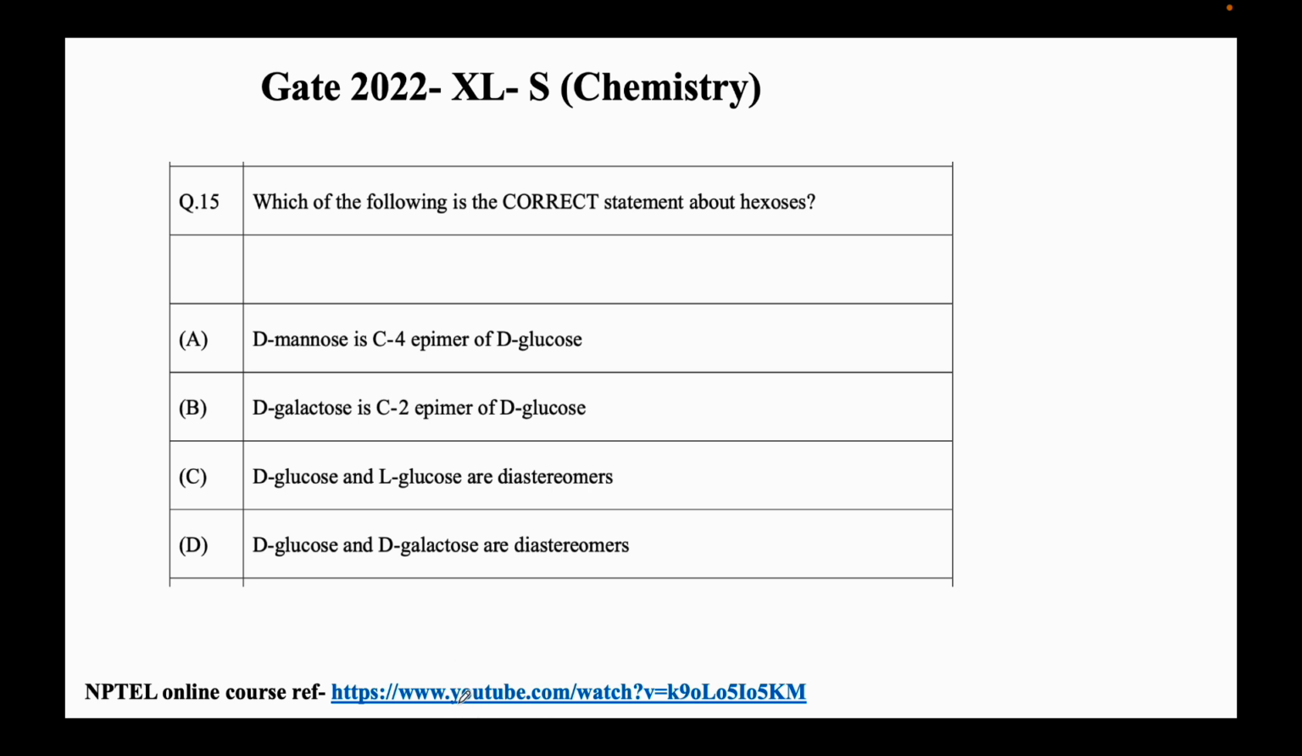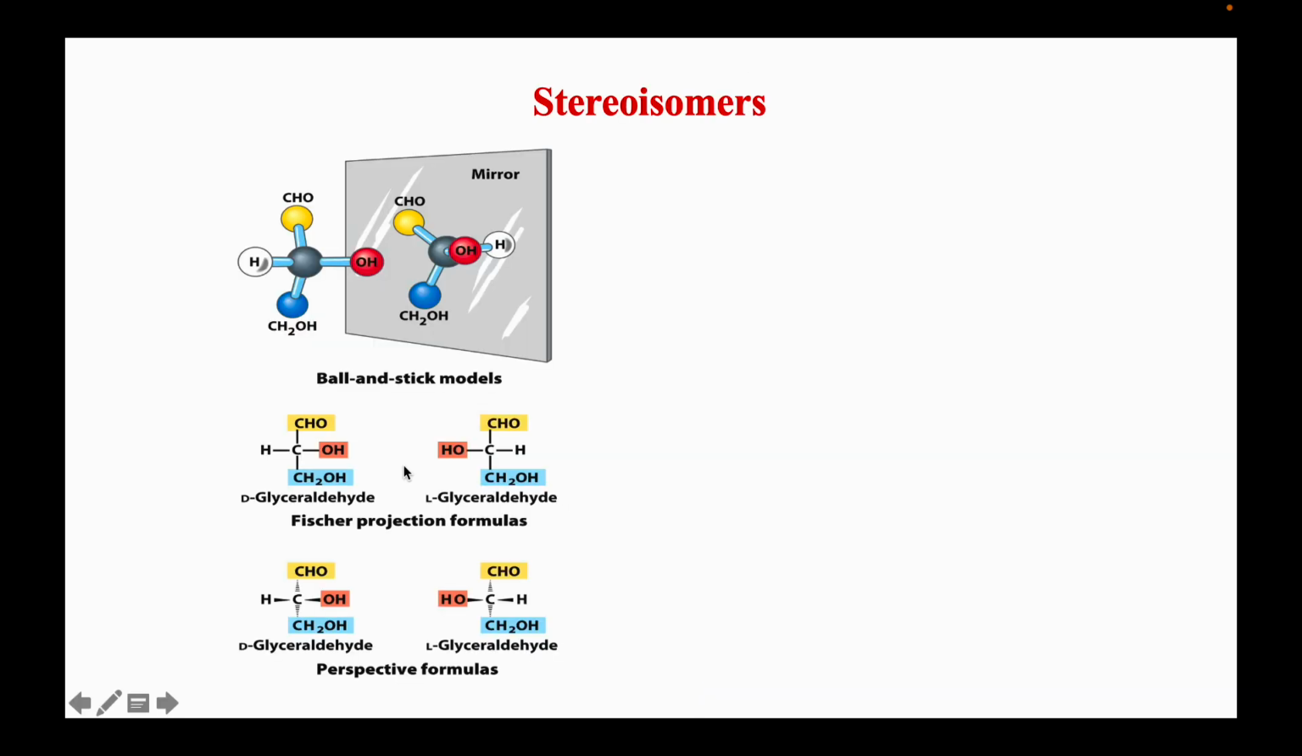This is the NPTEL online course reference for this question. Okay, this is pretty basic chemistry, right? So what are stereoisomers? We'll first begin with what are isomers. Isomers are what? Any chemical compound which has the same molecular weight but a different structure, right?